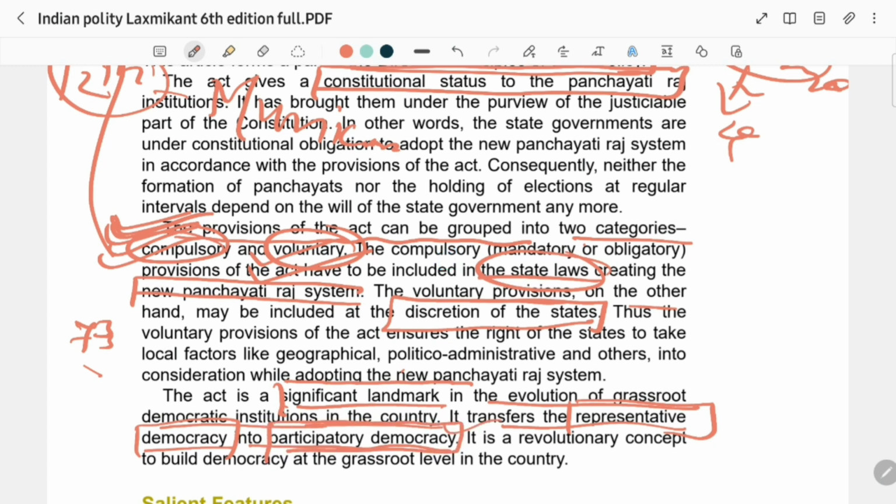Participatory democracy means that all the registered voters are part of the Gram Sabha. The people there discuss their problems, make plans, or give approval to the plans. So it acted as a platform to discuss and solve local problems with the active participation of people. This was a significant landmark.